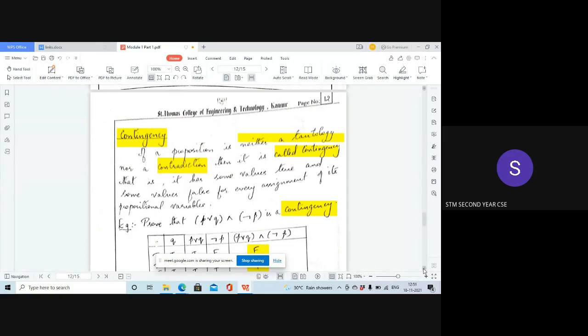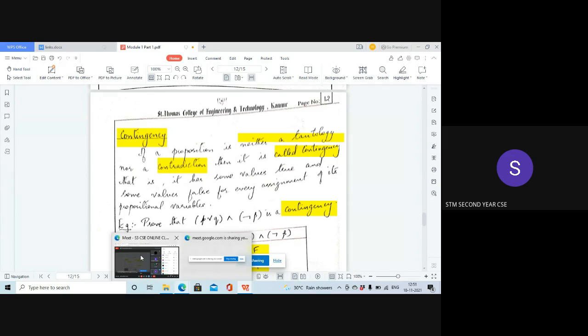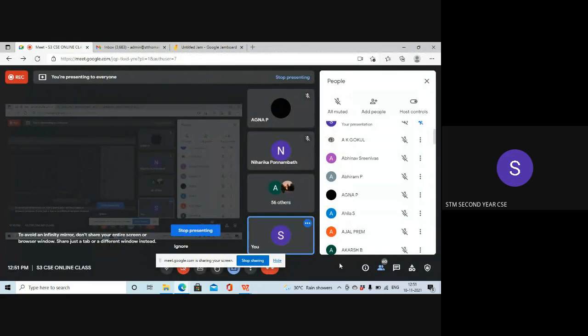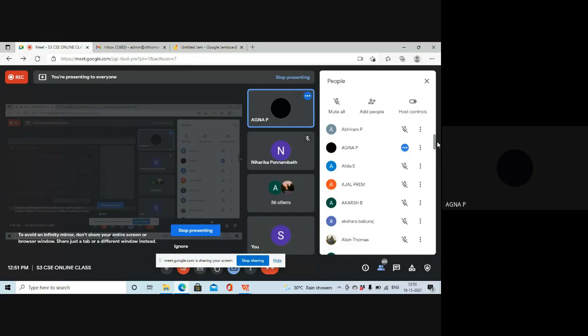Will you be able to draw the truth table? Agna, did you write down the question? What is the question? Please read out the question.